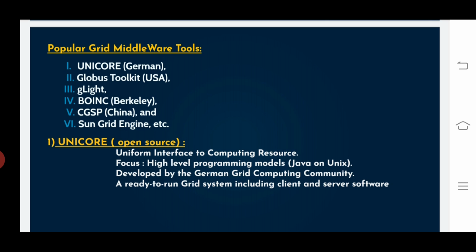The main focus here is high level programming models, that is Java on Unix. It is developed by the Unicore German grid computing community. So it is ready to run for the grid system, including the client and the server software.